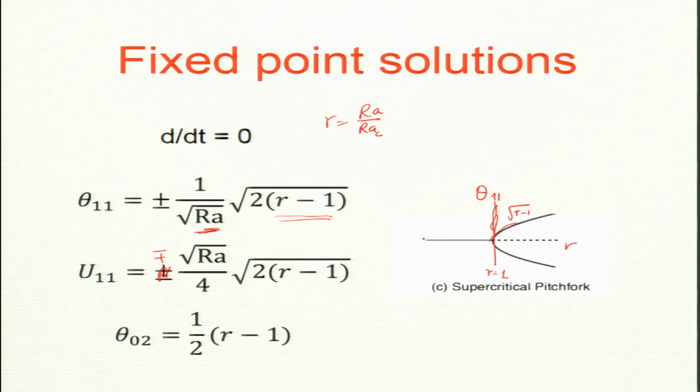Before the onset I get 0 solution. So, I should say there is one solution where all are zeros. This is the conduction solution, that is also a solution. So, this was before the convection starts, and this is after the convection starts, either plus or minus. The 0 solution still exists when small r is greater than 1, but it becomes unstable. You can do the eigenvalue analysis and show that they are unstable. How will you show it is unstable?